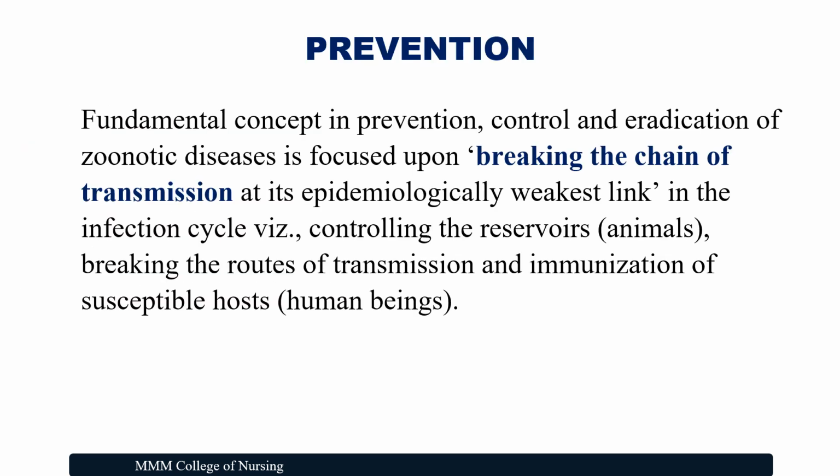How can we prevent these zoonotic diseases? The fundamental concept in prevention, control and eradication of zoonotic diseases focuses upon breaking the chain of transmission at its epidemiologically weakest link in the infection cycle: controlling the reservoirs, breaking the routes of transmission, and immunization of the susceptible host, that is the human being.